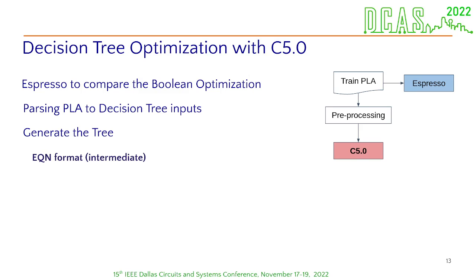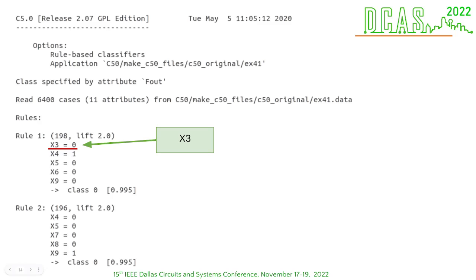With the tree file ready, we have to convert it into an EQN format. We need this format because the ABC tool, which is the tool we're going to use to extract information about the circuit, only reads EQN formats, since ABC isn't able to read decision trees. The EQN format is convenient since we can easily transform decision trees into an EQN file, and I'm going to show you how to do so.